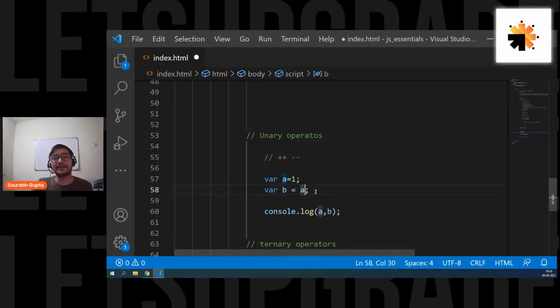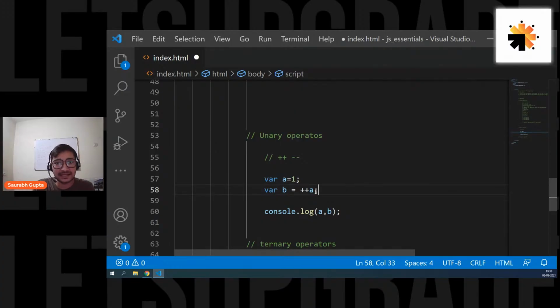What will happen in this case? Okay, fine. For all the people who are still confused, this is confusing, I know that. But let's talk about it again. If you perform b equals a, that means you're simply passing the value of a in b. If I perform ++a, now I'm performing two operations here. One is the pre-increment, second is the assignment. Everyone, focus now. One is the pre-increment, second is the big operation, that is the assignment.